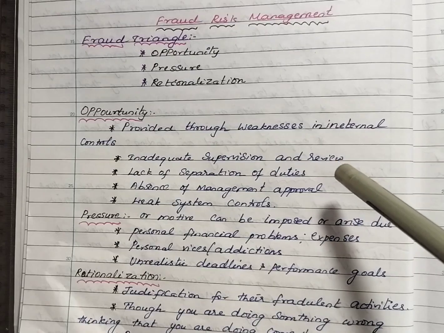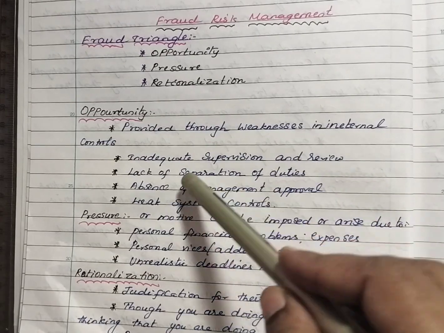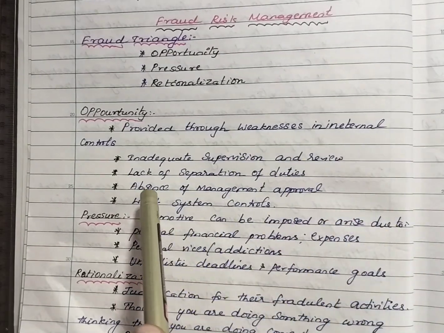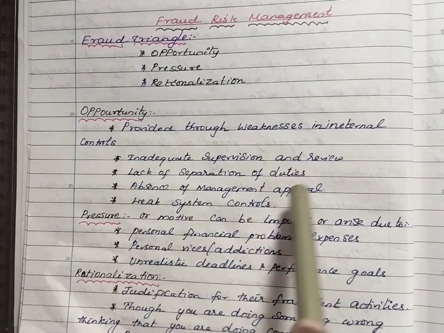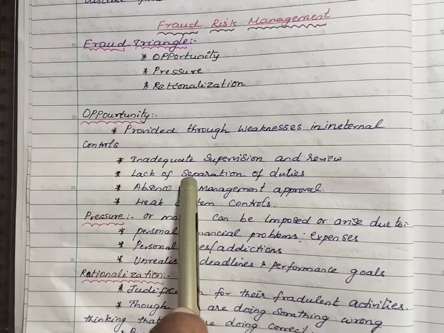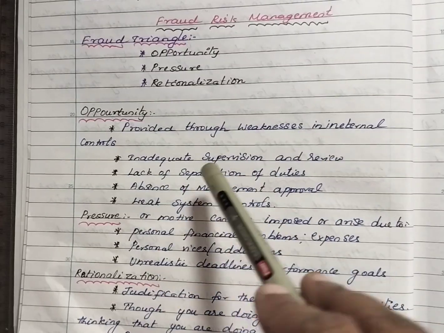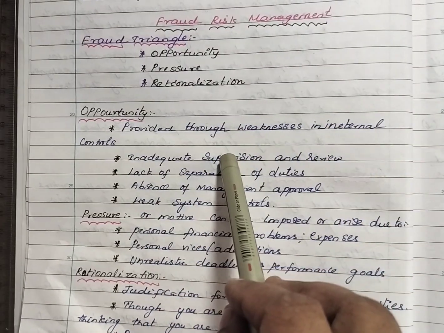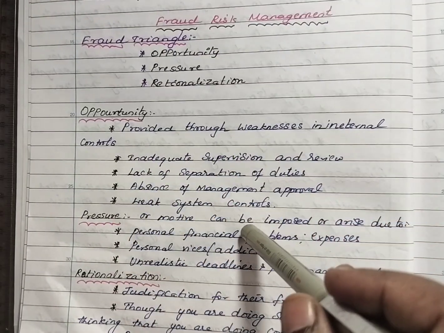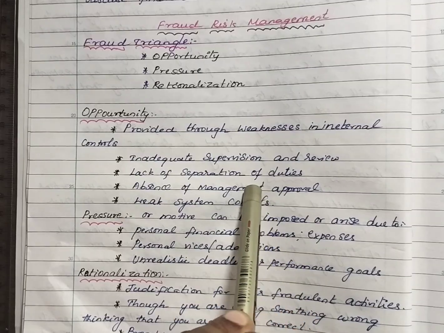So they are not ready to give the duties to others. If there is no proper separation of duties, there will be the opportunity for fraudulent activities. If the duties are properly segregated and given to many persons, the fraudulent activity will be less. If it is in a single person's hand, there is a lot of opportunity for fraudulent activity.